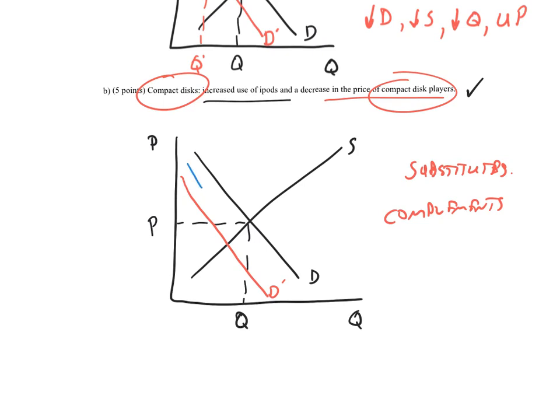So the demand curve is going to come back. So there's no reason in these questions why you can't have a demand curve shifting twice or a supply curve shifting twice. So the new equilibrium quantity is here, the new equilibrium price is here. We know that we're going to have a decrease in demand followed by